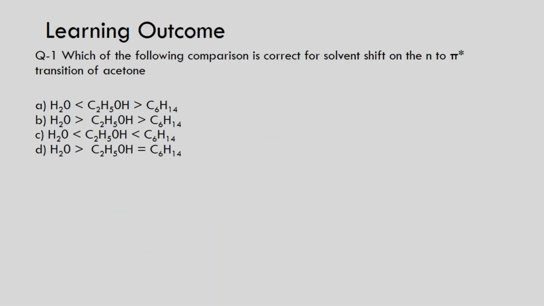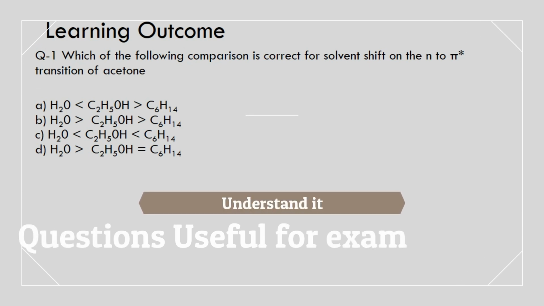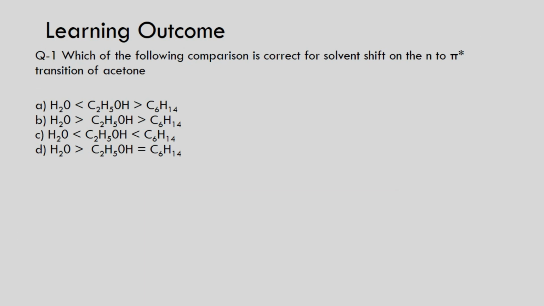Here are some more examples which are very useful for the competitive exam. The first question: which of the following comparisons is correct for the solvent shift on the n to pi star transition of acetone? Here you have three different solvents: one is water, one is ethanol, and one is normal hexane.